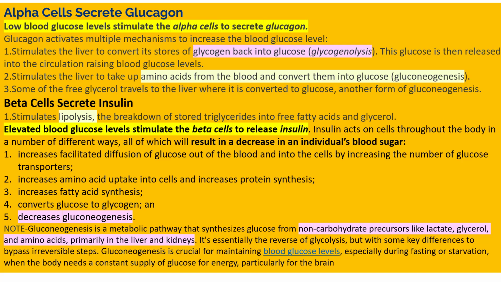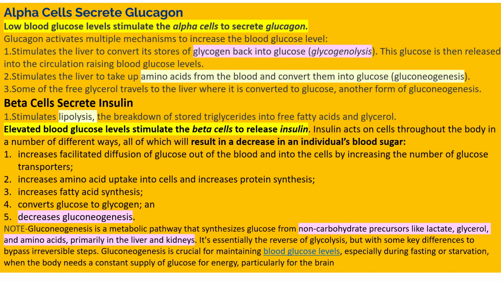So it increases facilitated diffusion of glucose out of the blood into the cell, increases amino acid synthesis, increases fatty acid synthesis, and converts extra glucose into glycogen stored in your liver and muscle. It also helps in breakdown of stored triglyceride into fatty acid and glycerol, so it stimulates lipolysis. But insulin decreases gluconeogenesis.